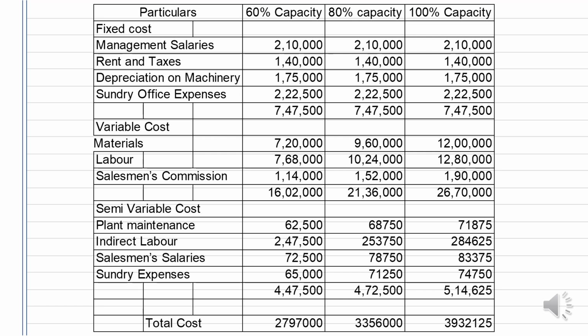Finally, when it comes to semi-variable, you remember 60% the values are same. For 80% it increases by 10%, for 100% it increases by 15%. Now this is pure math. Here, since the units produced or sold is not given, we have not done the cost per unit column, and then we calculate the total cost.